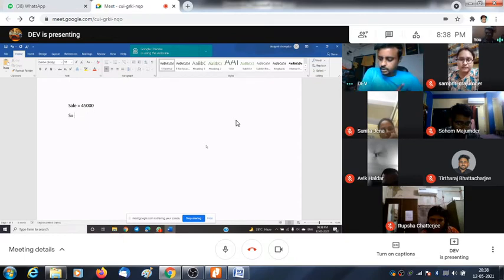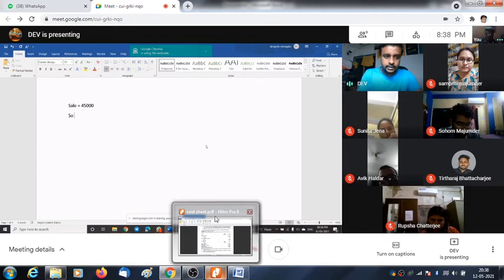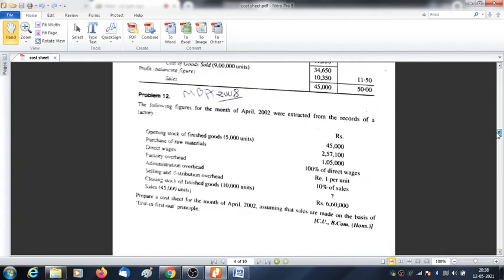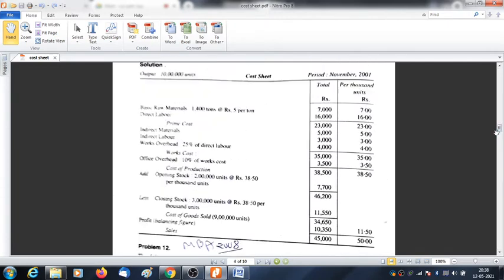Unit is given. What you are saying is 45,000 is the valuation of the unit. Just let me check. Sales value is 8 lakh. Oh, the previous problem. Okay, just a minute. Let me check.